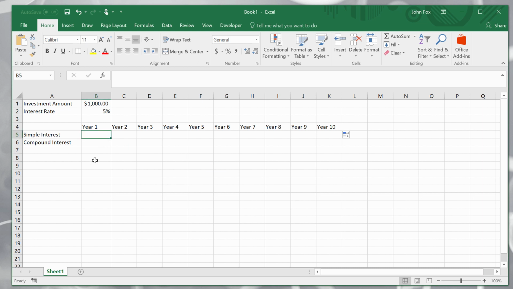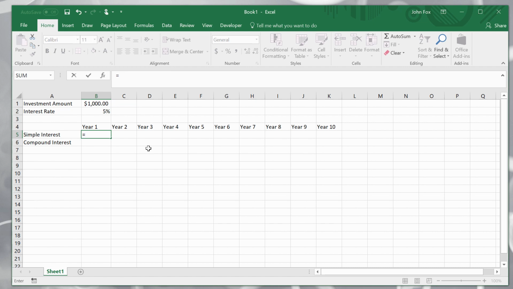What this cell here, B5, is going to show us is the amount of money in the simple interest account at the end of year 1. So each of these cells are at the end of the year. Now how I would do this, to do a formula in Excel, you start by pressing equals, and you can see what I'm typing in either in the cell or at the top here in this function box.